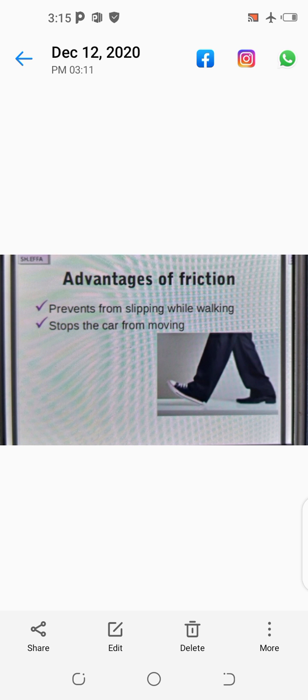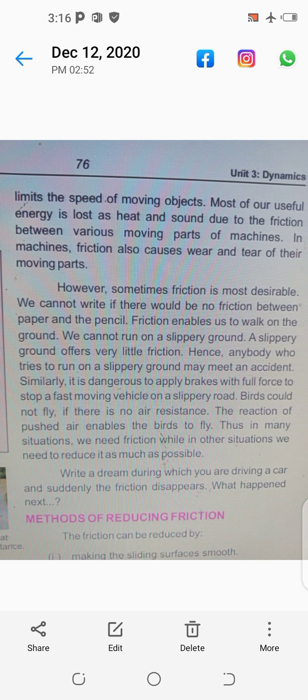If there is water on the surface of the floor, or the surface is slippery, then we cannot run or walk. A slippery ground offers very little friction. Hence, anybody who tries to run on a slippery ground may meet an accident.